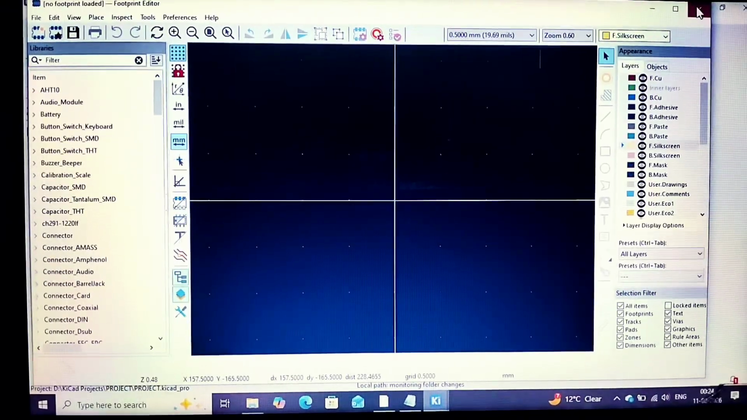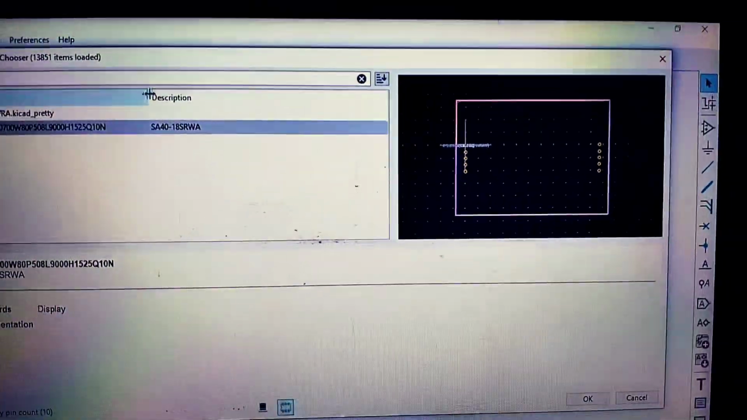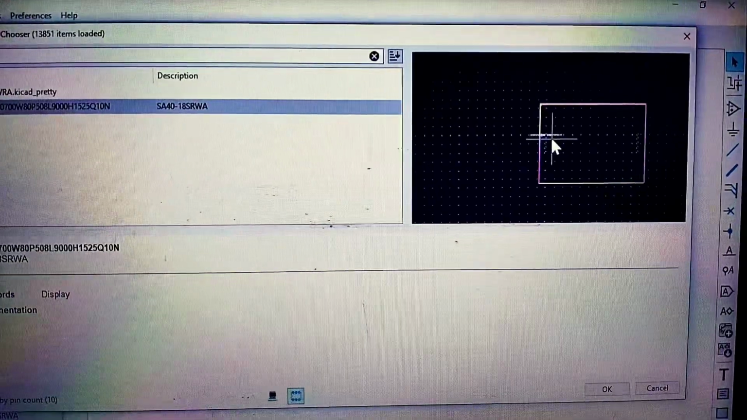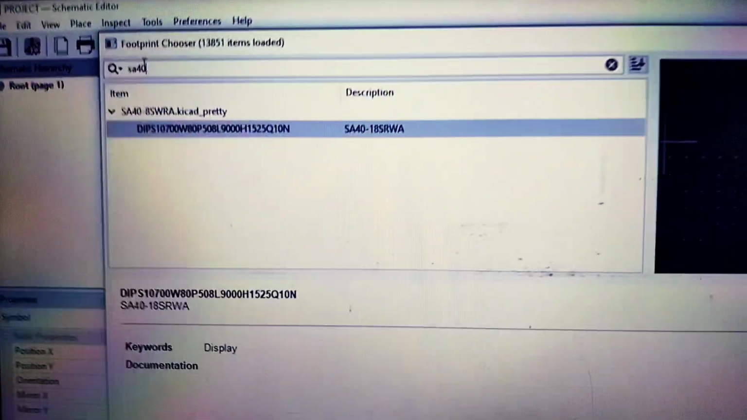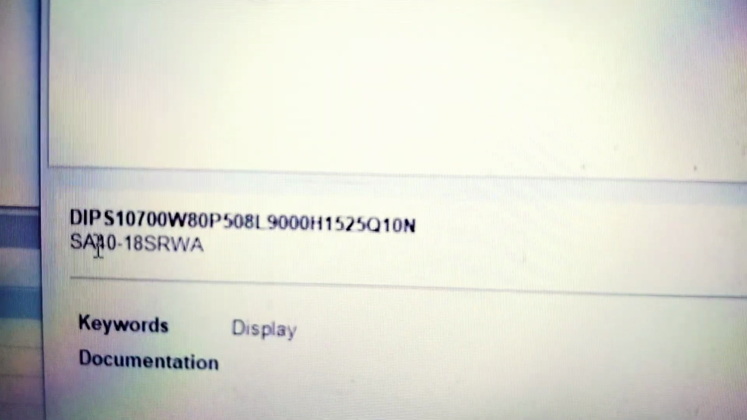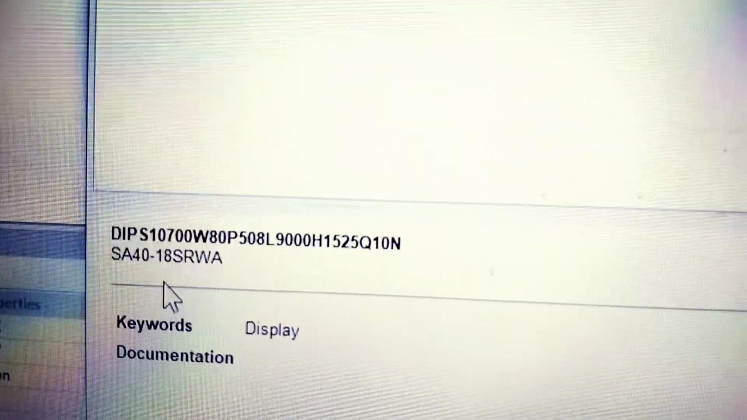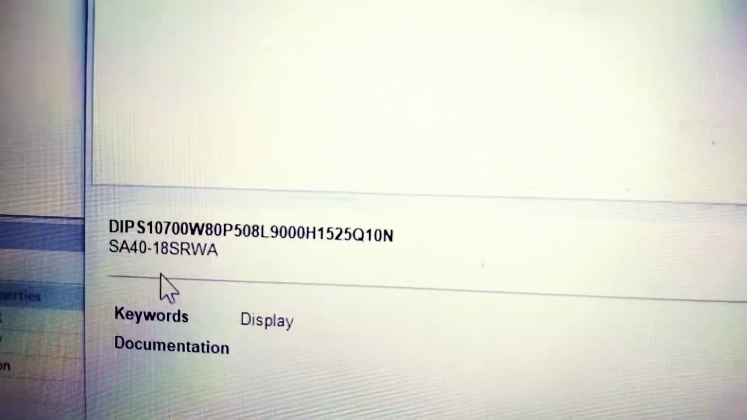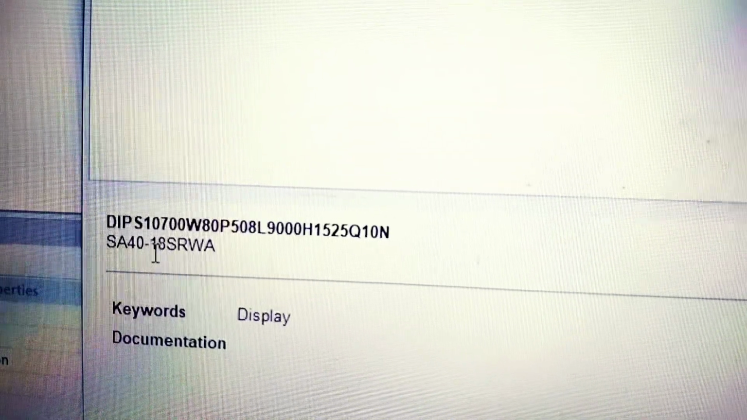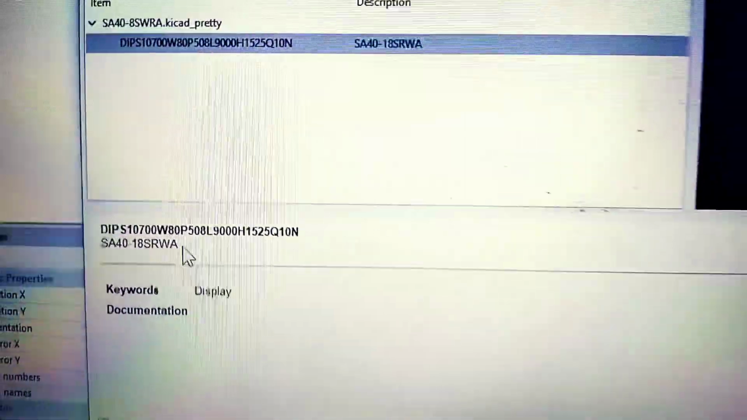Now close the footprint editor. So now you can see the footprint of this component is added. But remember one thing, the name must be the same in every file, just like here, SA40-18SRWA. If you change any of this, it will not show the footprint.